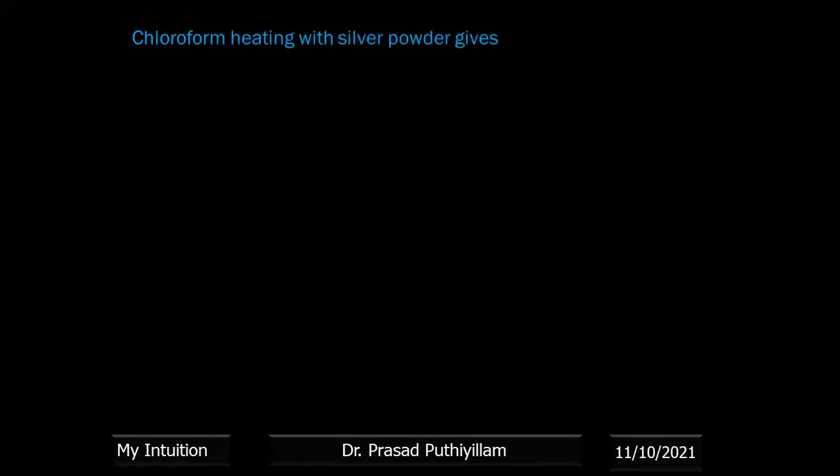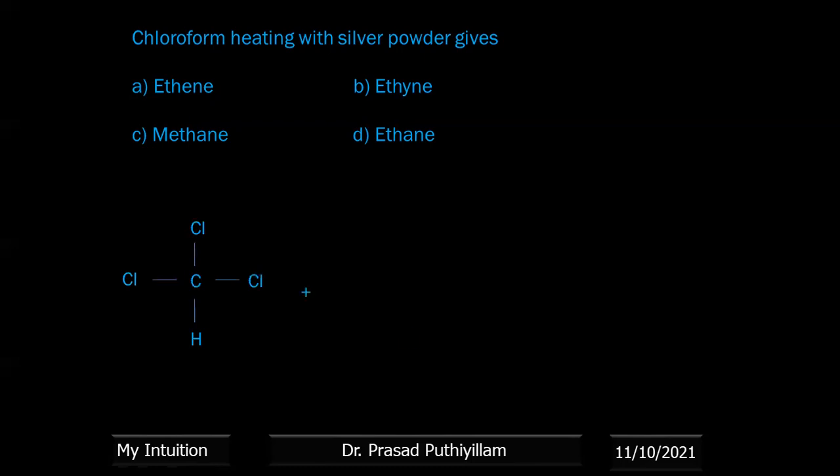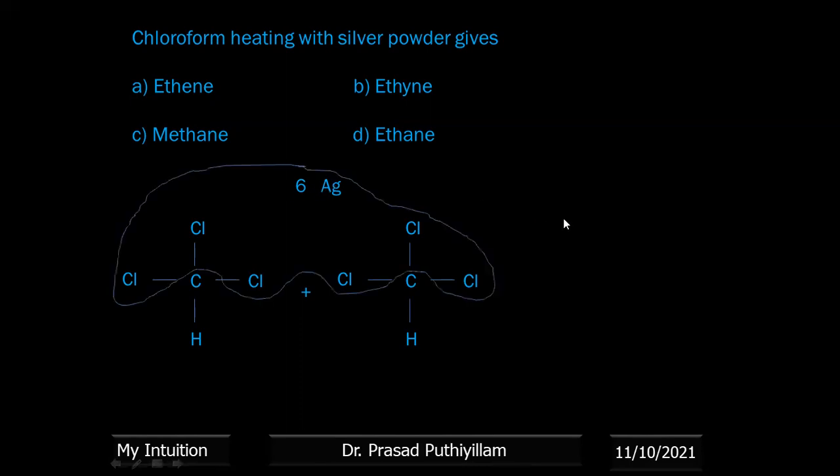Next, chloroform heated with silver powder gives ethene, ethyne, methane, or ethane. Again, taking the reaction, I need two chloroform molecules and silver powder. There are 6 chlorine atoms, therefore the ratio is 6 silver. This 6 silver will take 1 chlorine each and become AgCl, silver chloride. Here the carbon's 3 vacancies are removed, chlorine is removed, therefore it has to form a triple bond. So it forms CH triple bond CH, that is ethyne.